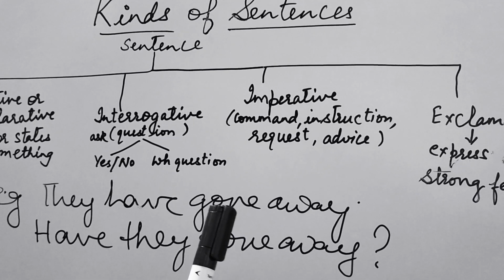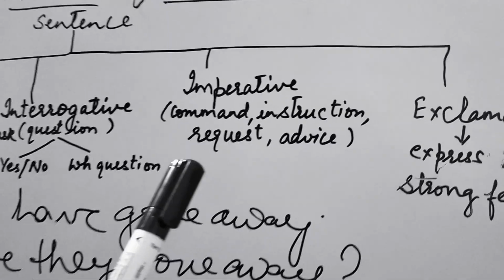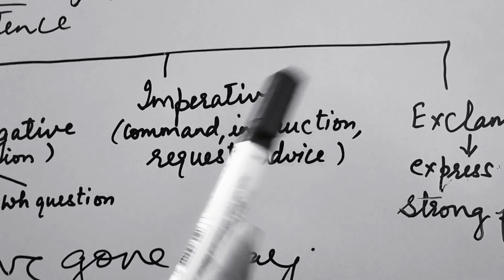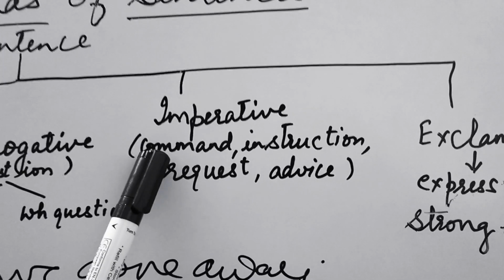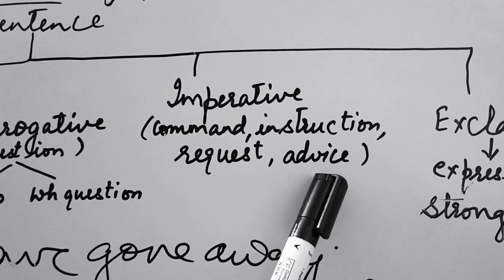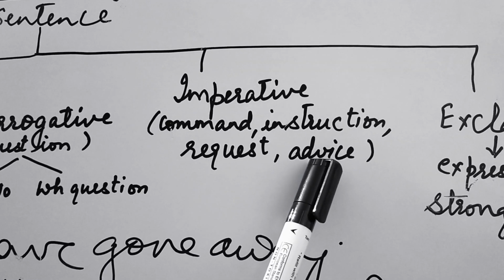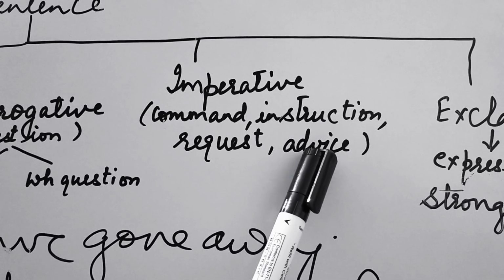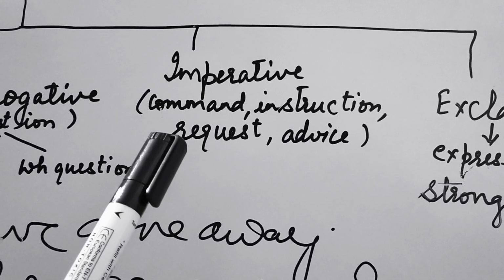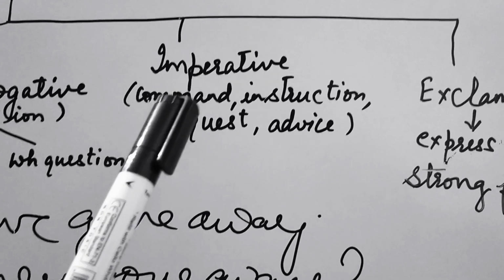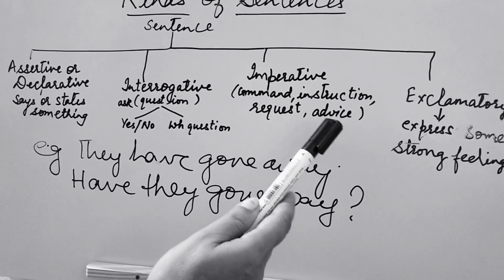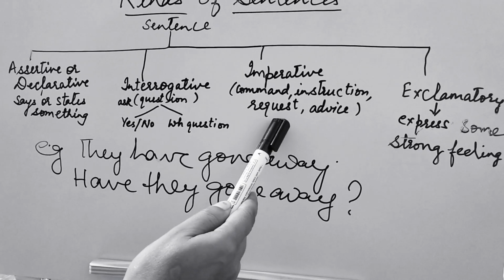Further, we move on to imperative sentences. Now what is the role of imperative sentences? It gives commands, instructions, requests and advice. Three things are done by imperative sentences. They give command, instructions and advice. Now whenever you see an advice or a command in a sentence, you can judge that it is an imperative statement. For example,